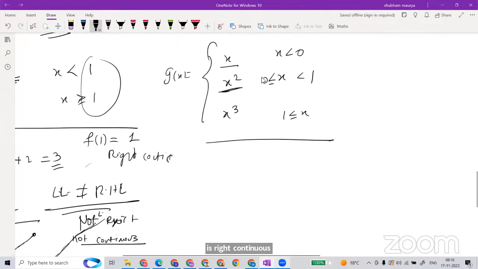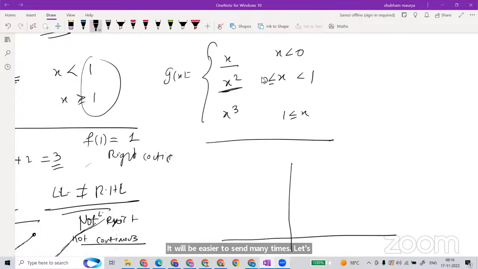Now for this one I just draw the graph. It is very clear that it is at 0, 1. Now let's draw the graph. It will be easier to show many times. Let's talk about the derivative. We'll quickly move on with that.